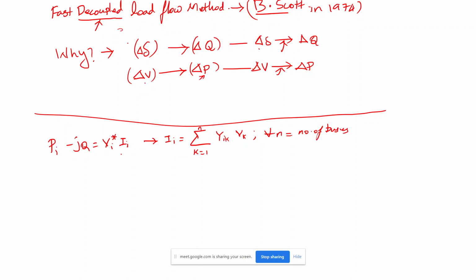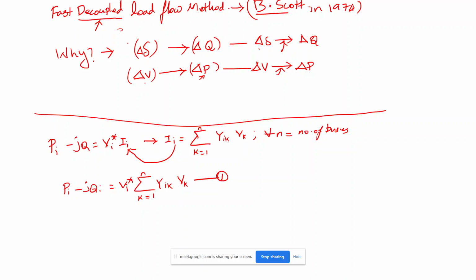This is the generalized equation. If we apply this I value in this equation, it becomes Pi minus jQi equal to Vi conjugate, which is I conjugate, summation of k equal to 1 to n of Yik Vk. I will take this as equation 1.